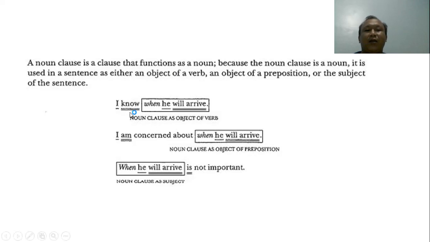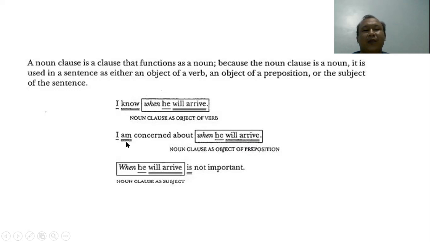We will see the example: I know when he will arrive. When is the connector. When he will arrive is a noun clause as object of the verb. I is the subject, know is the verb. The second one is: I am concerned about when he will arrive.